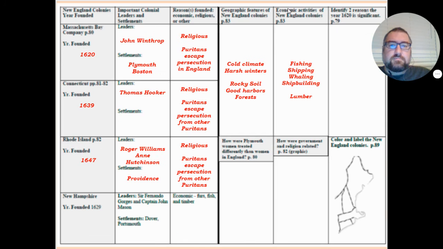Moving on. So, two things that are significant about the year 1620. Well, we previously established that that's when the Massachusetts Bay Colony was founded. So that was the first colony in New England.